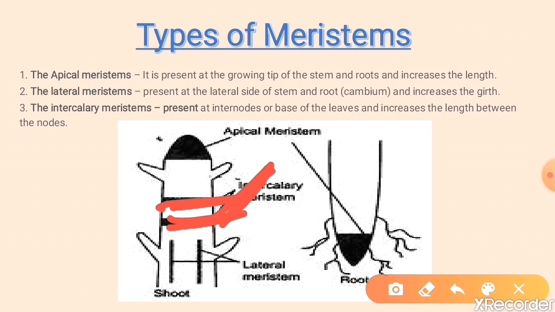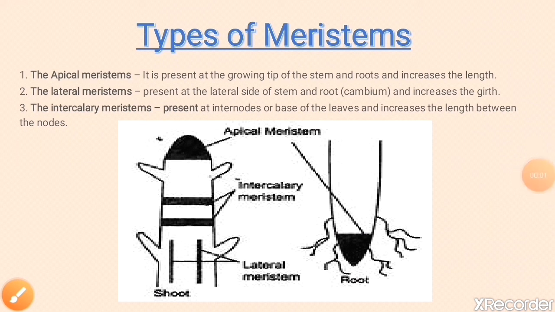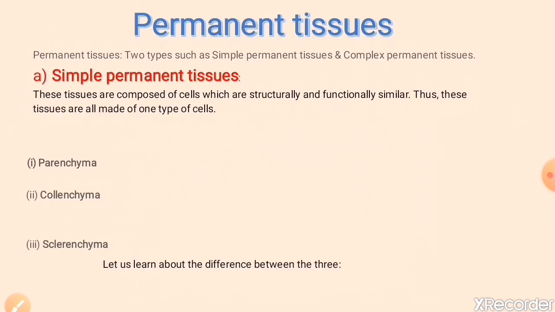So now we can say the tissue that increase the length of the plant is called apical meristems, and those tissue who increase the girth or the thickness of plant is called lateral meristems, and those tissue who increase the internodes or the base of the leaf is called intercalary meristem. Now, let's talk about the next type of plant tissue, which is permanent tissue.